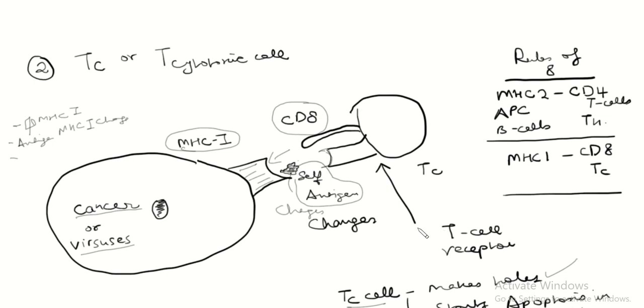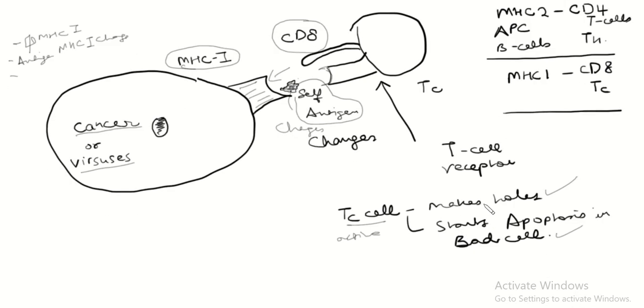And if the T cell receptor attaches to the self antigen, which is now changed, and if you have a T cell receptor that is able to attach to that changed self antigen, this locking mechanism happens. Okay? The T cell then becomes active and makes a hole and starts apoptosis, or cell death, or auto-destruct, in the bad cell.